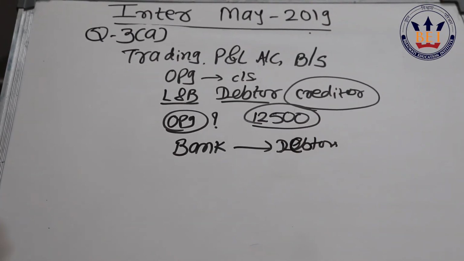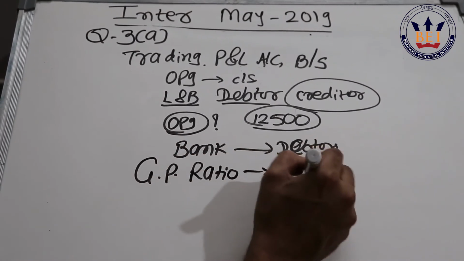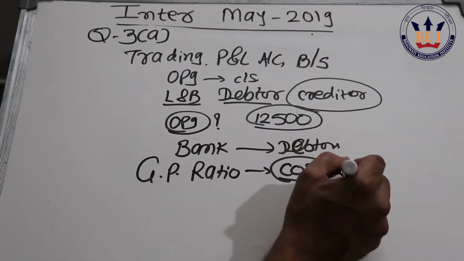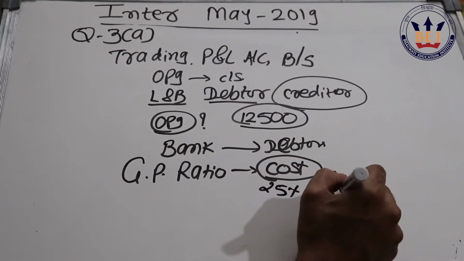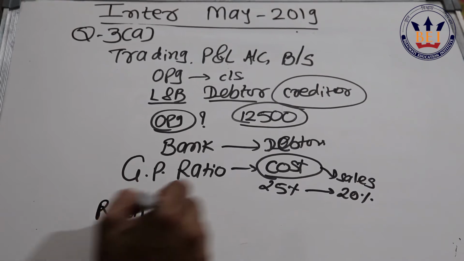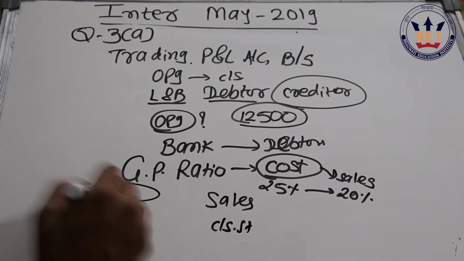Then next, the most important thing here is the GP ratio, which is on cost. My dear friends, we cannot use the GP ratio on cost to multiply with sales, so we have to convert this into a ratio on sales. This is 25% on cost, so mathematically it will be 20% on sales. In this question, if you check, they have given total sales directly. They have also given a hint for finding out total purchases. So you know purchases, you know sales, you know closing stock, you can find out GP, and the difference is your opening stock.